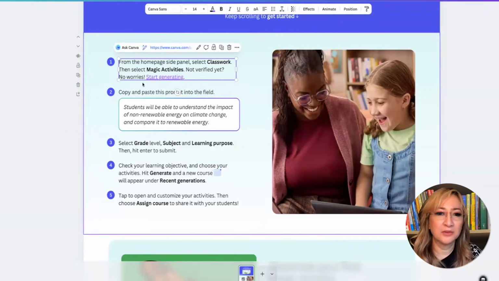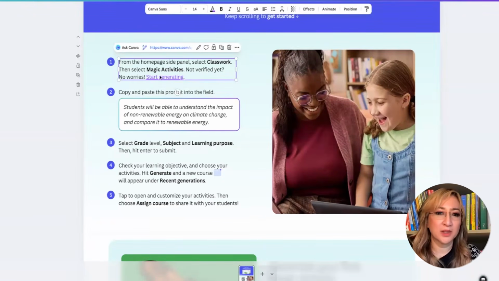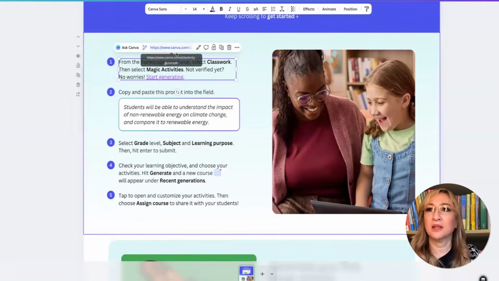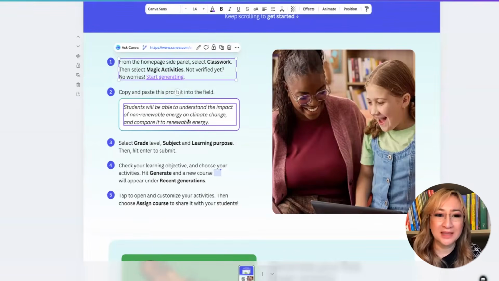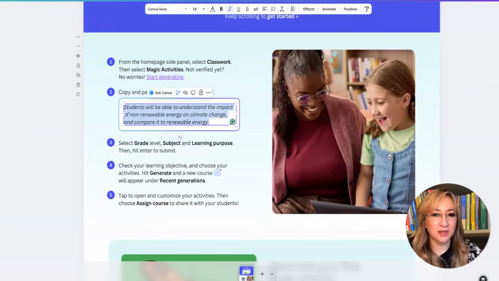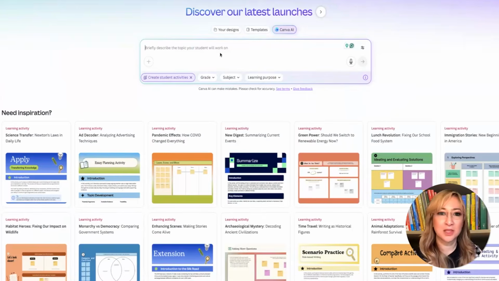Okay, from here, I couldn't find the side panel, but what I did was I clicked on start generating, and then it took me to here where now it says create student activities. Now, I don't want to waste any of the prompts. So I'll copy and paste this basic prompt here, but then I'm going to change it and edit it.